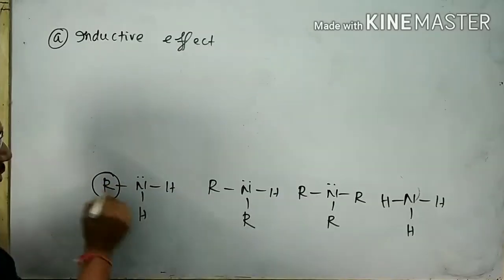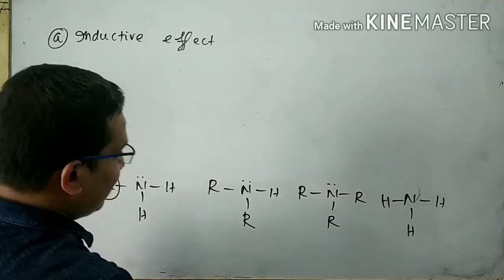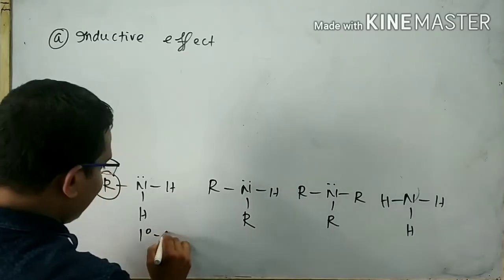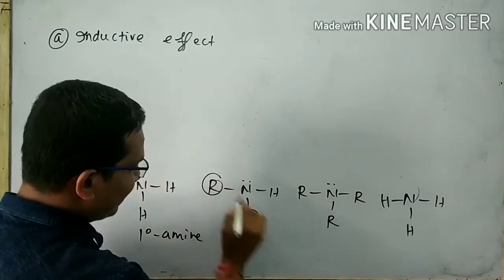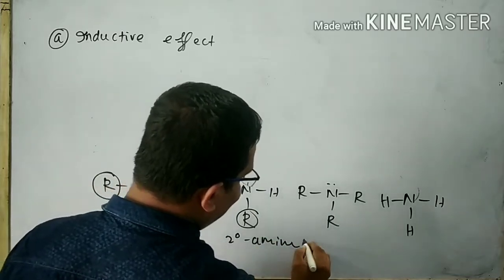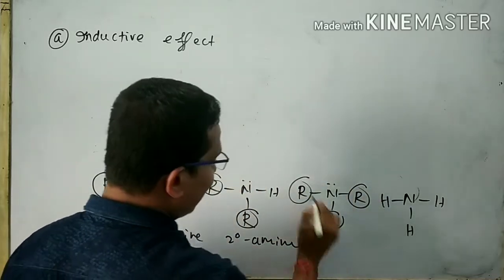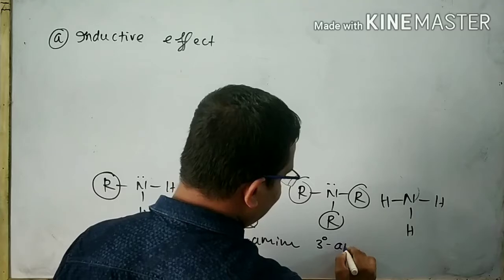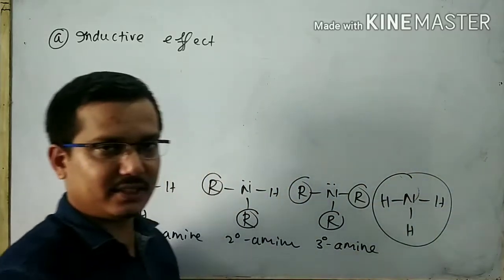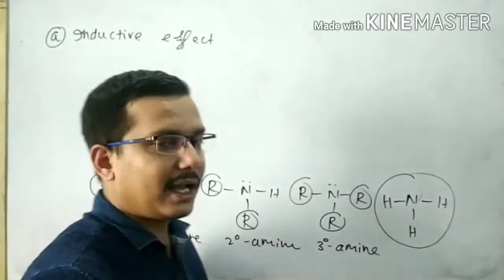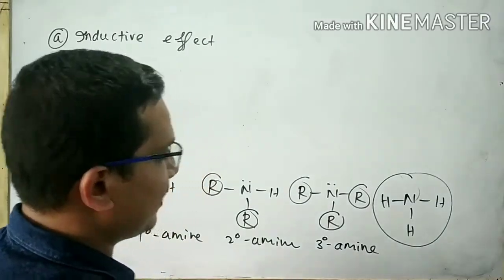Here alkyl groups are present. In a 1 degree amine, 1 alkyl group is present. In a 2 degree amine, 2 alkyl groups are present. In a 3 degree amine, 3 alkyl groups are present. But in ammonia, there is no alkyl group present.